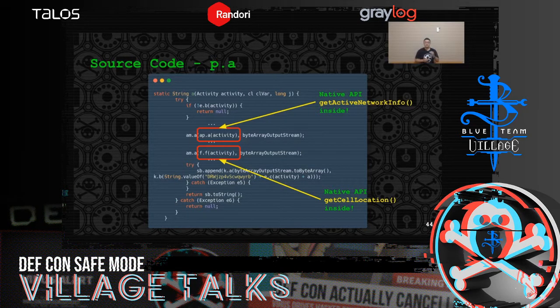And if we dive into the function of f.f, we will see that it contains native API get cell location. So the code here means after collecting information from function ap.a and f.f, they send the information as an input for function am.a.